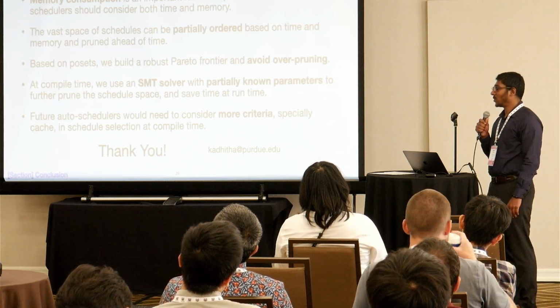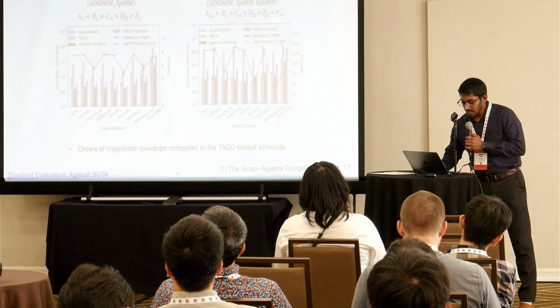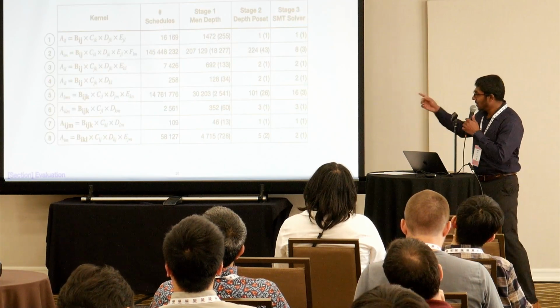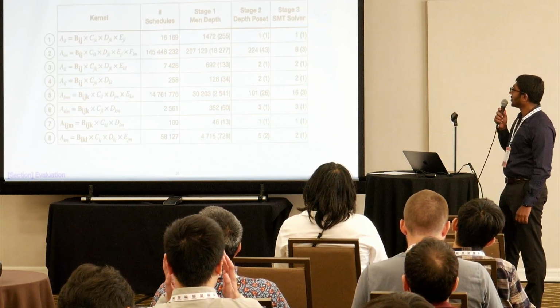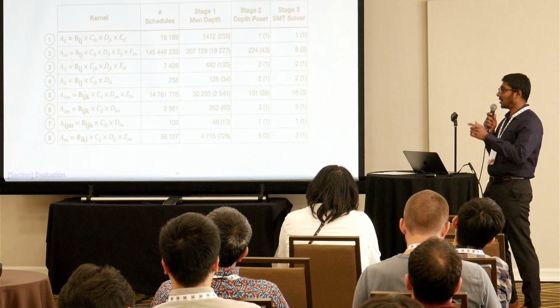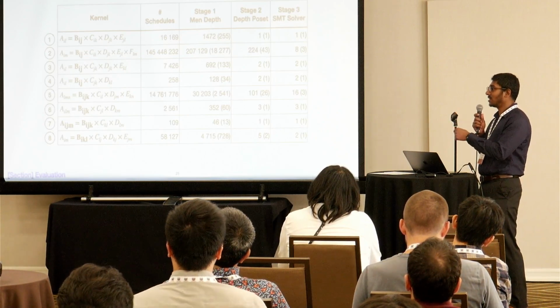Yeah, so auto-schedulers, maybe I should. These are the number of schedules for each of those kernels. It depends on the number of input tensors you have and also the number of indices in each of the tensors.